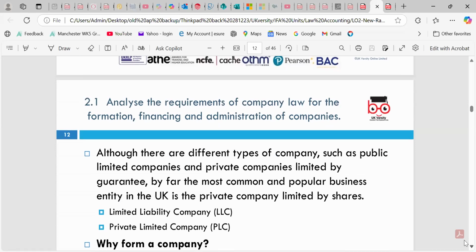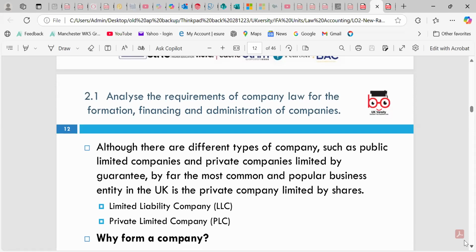So, assessment criteria, command verb 2.1 implies that we need to analyze the requirements of company law: formation, financing, and administration of the company. If we are discussing these, we are meeting the criteria. The company can be public or private limited.